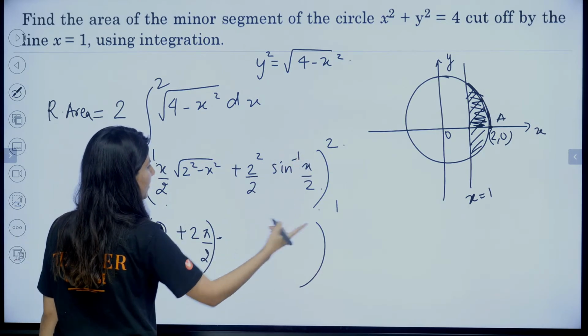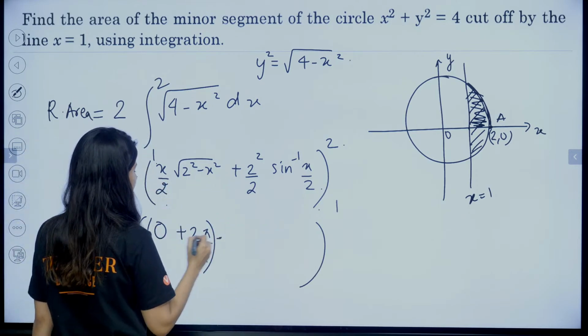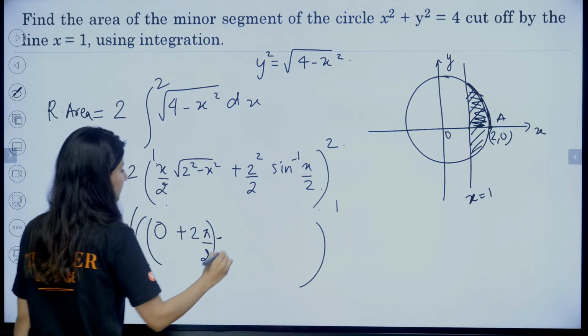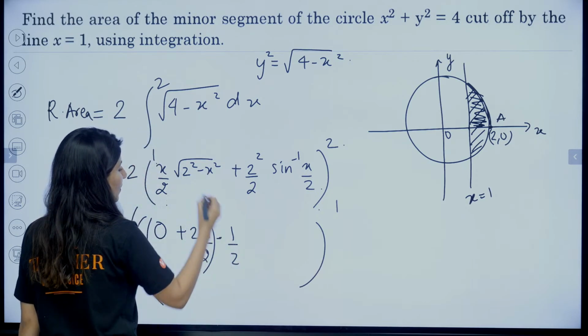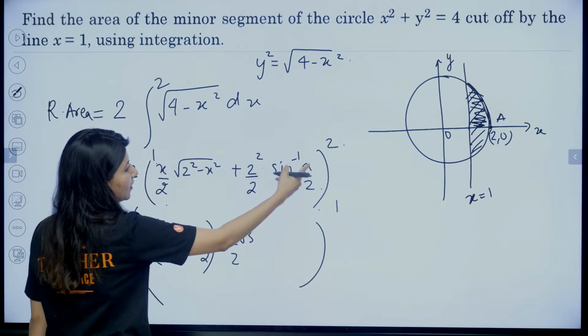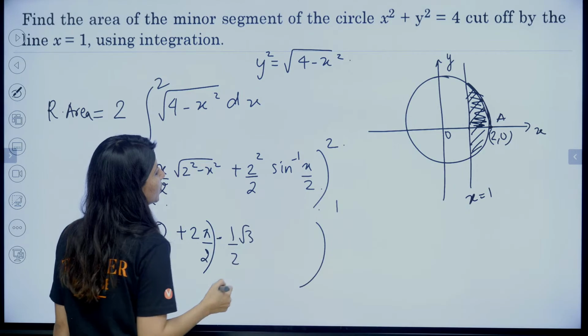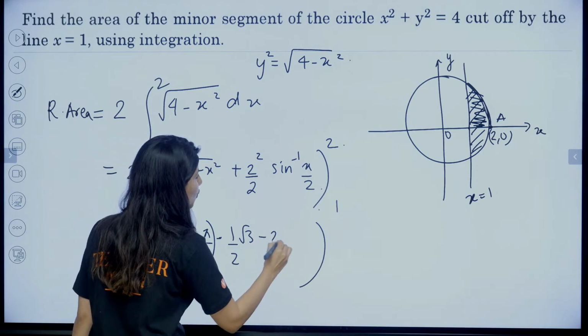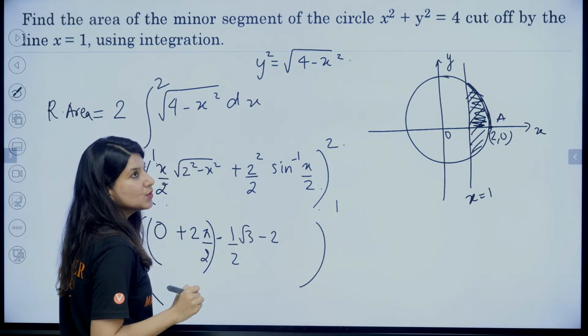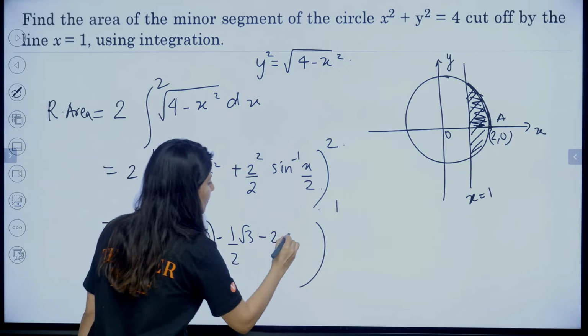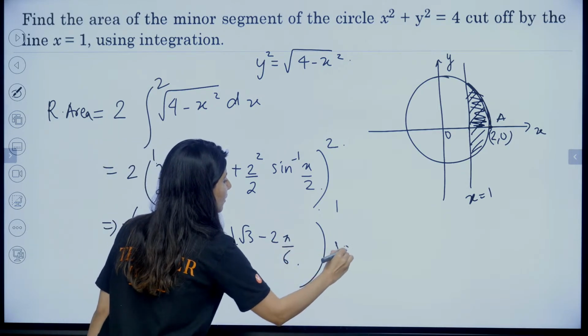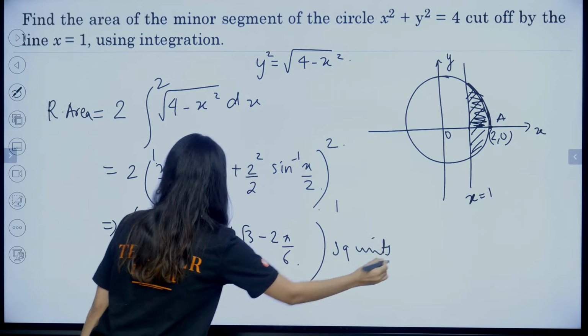What about your lower limit? The moment you put 1. So this is gonna be 1 by 2. 4 minus 1, so this is root 3. And the moment you put 1 over here, sin inverse 1 by 2. So minus 2, sin inverse 1 by 2. So pi by 6. So pi by 6. Square units. If you solve it, what would you get?